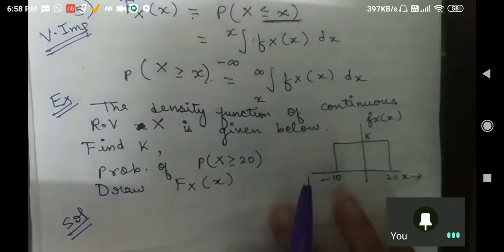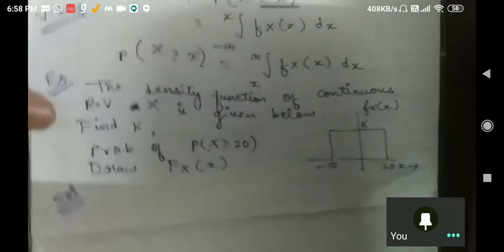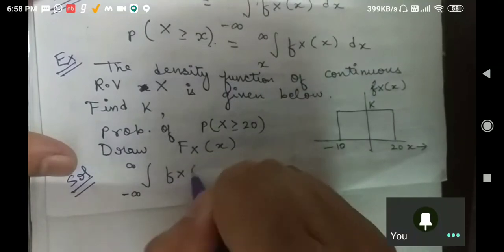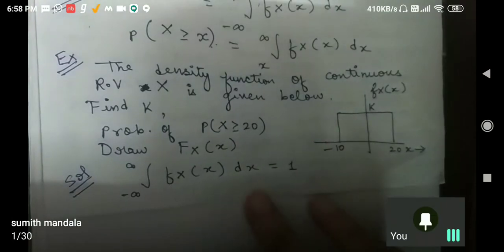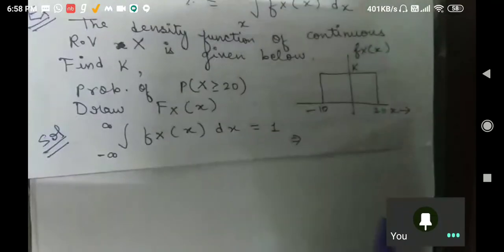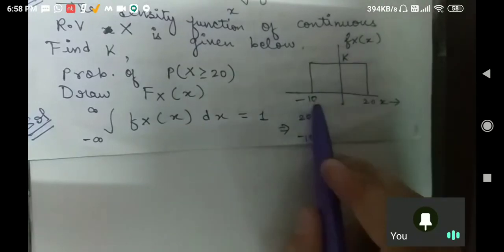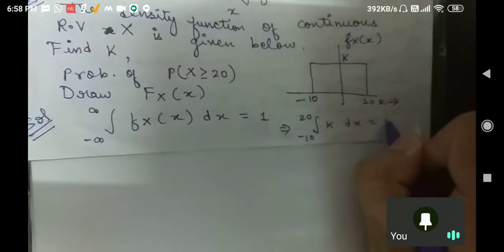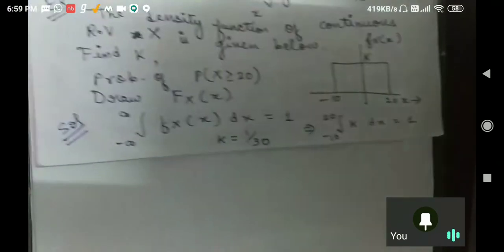Yeah, your k value you are saying 1/30 is absolutely correct, very good. So let us explain to other students also. Sir, why the basic definition? Minus infinite to infinite, f x dx should be equal to 1. Absolutely correct. Now you can put the limit as minus 10 to 20, where f of x is k. So k into dx is equal to 1, and the value of k comes out to be 1/30. Is that clear to everybody?